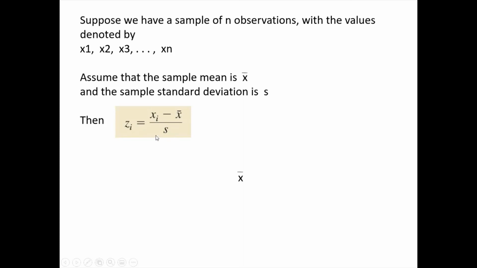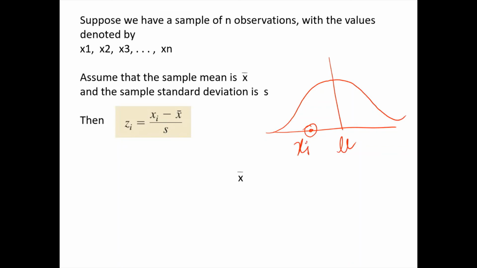Now, why is this formula like this? When I say xi minus x bar, if you remember, we represent the curve something like this with this as mu. Suppose my data point is here. This is my xi. And mu is what? Your x bar in this case. So what is the distance of this data point from the mean? This distance is the difference xi minus x bar. That is my numerator, xi minus x bar. That is my distance.